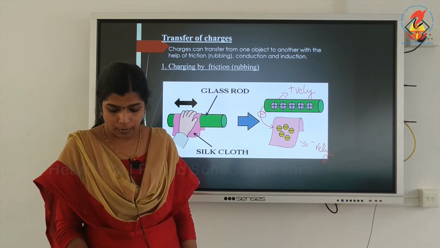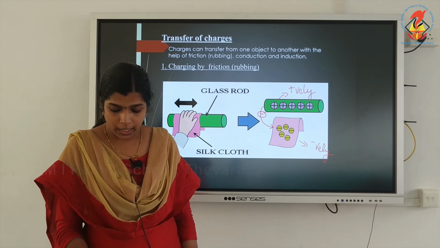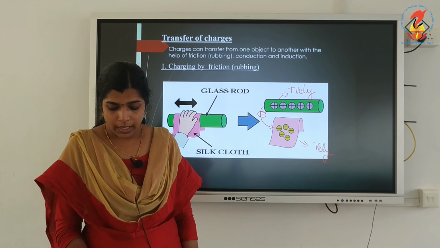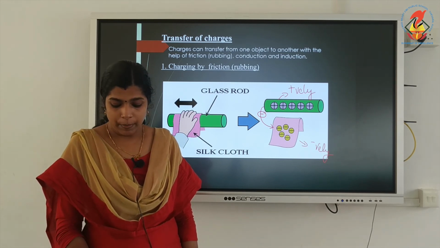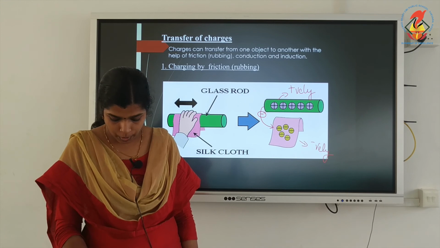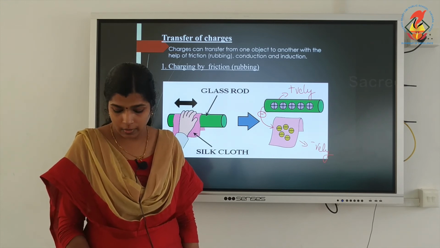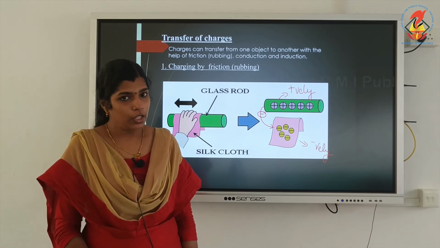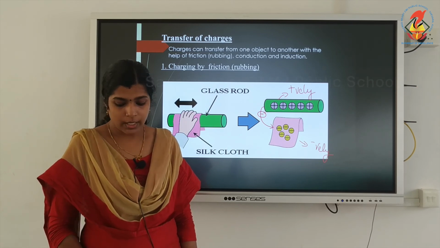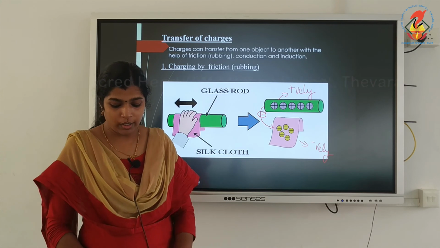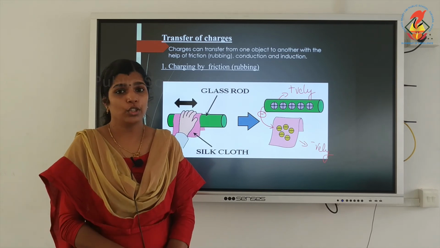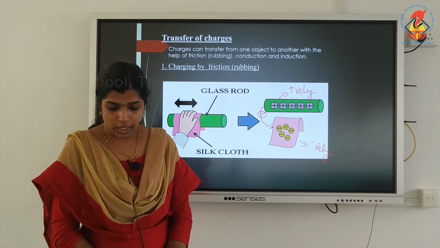Therefore, to test if an object is charged or not, bring it near a positively charged and a negatively charged object one by one. If there is attraction by both, it has no charge. If repelled by the positively charged object, it is positively charged. If repelled by the negatively charged object, it is also negatively charged. Thus, repulsion is a sure test of whether an object is charged or not.